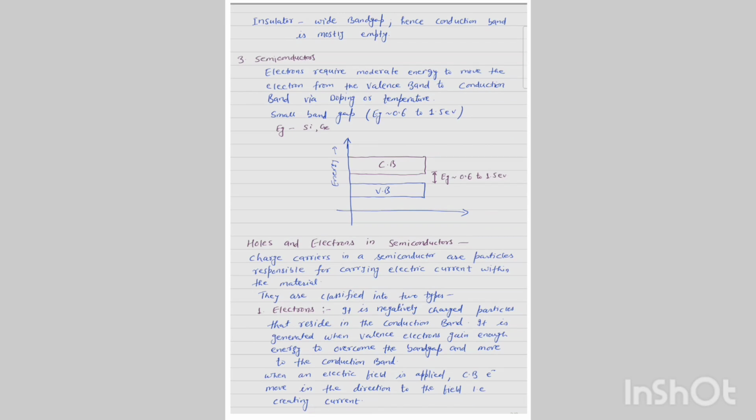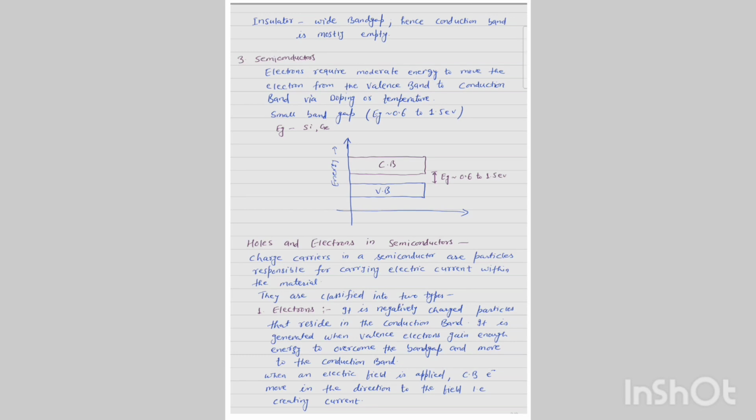Semiconductors: electrons require moderate energy to move from the valence band to the conduction band, through doping or temperature. It has a small band gap, that is, an energy gap of roughly 0.6 electron volt to 1.5 electron volt.